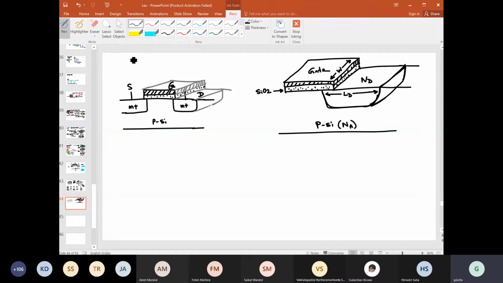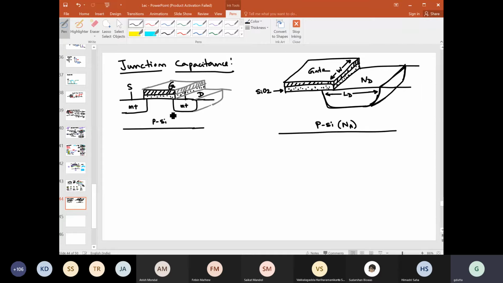Okay, so we are now trying to discuss this junction capacitance. Okay, so this is again a type of 3D view of MOSFET. A couple of times we have discussed it, no need to further explain it again. But now we are saying it is a junction capacitance, where junction means it is basically the PN junction.